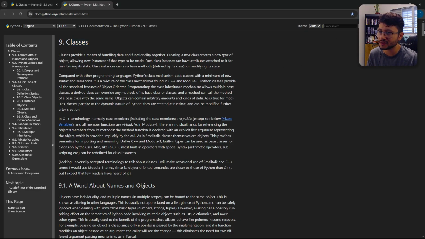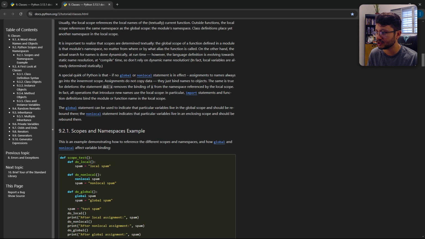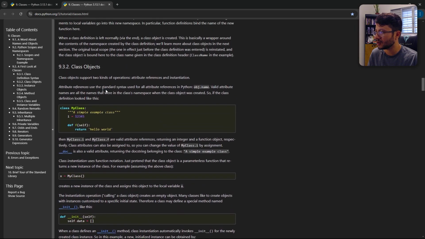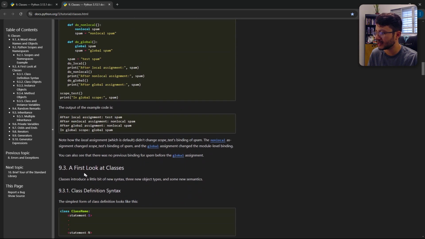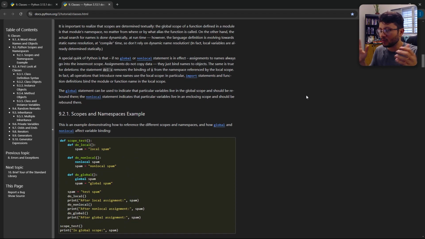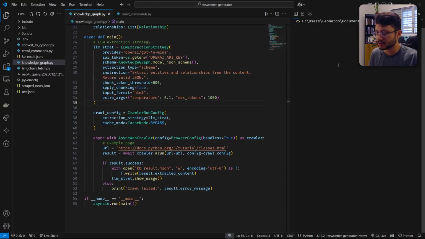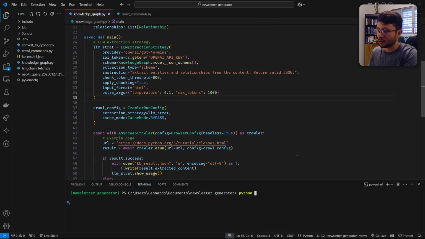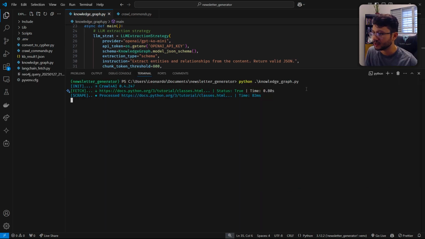Okay, with that said, let's see what we're scraping. We're going to scrape this entire page. It's the classes page for the Python documentation. You'll see that it has a lot of different terms: method objects, class objects, the class itself, class definition, syntax. And what if I wanted to know the relation between all of these different terms? That's where our knowledge graph comes in. So I'll just rename this to KB result 1. All we're going to do here is just execute this. So Python knowledge graph. Okay, just executed it.